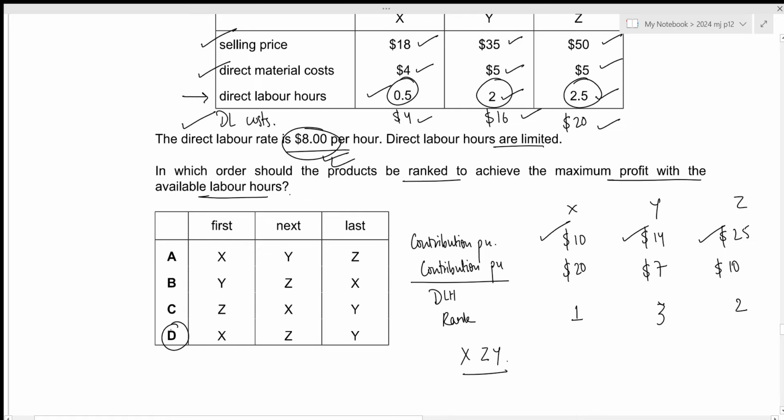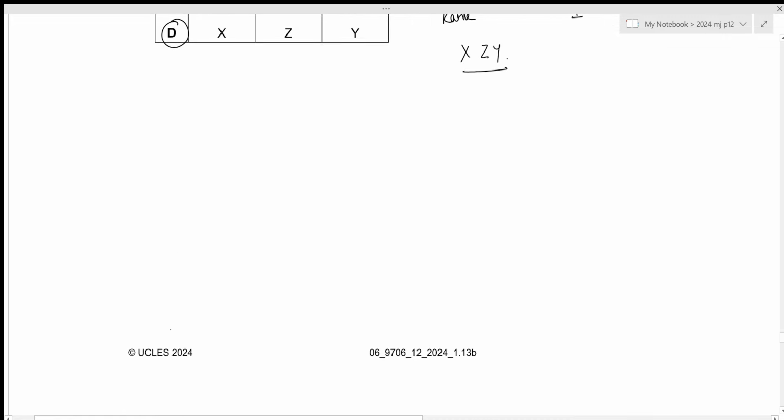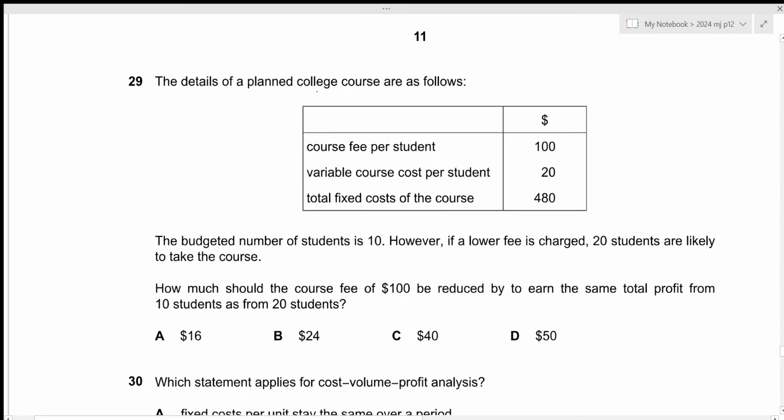That is all for the 28th question. Let's move towards the next one. The details of a planned college course are as follows. We have the course fee per student, variable course cost per student, total fixed cost of the course. The budgeted number of students is 10. However, if a lower fee is charged, 20 students are likely to take the course. How much should the course fee of 100 be reduced by to earn the same total profit from 10 students as from 20 students?